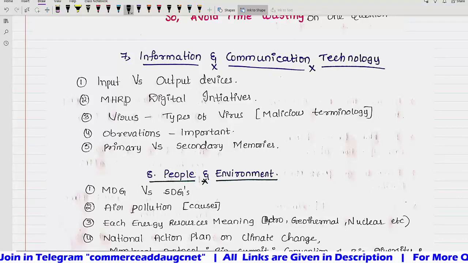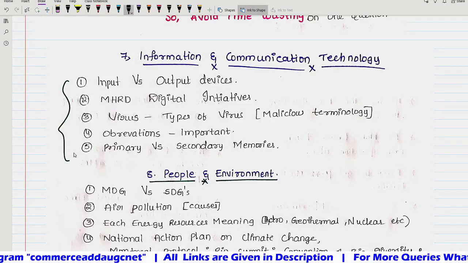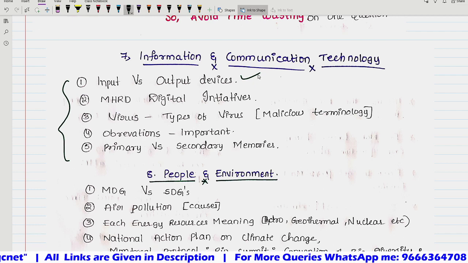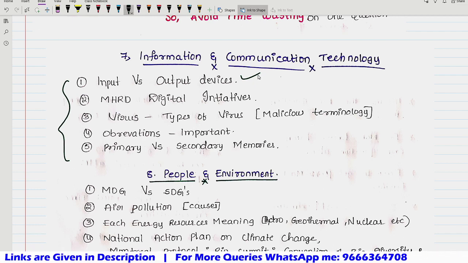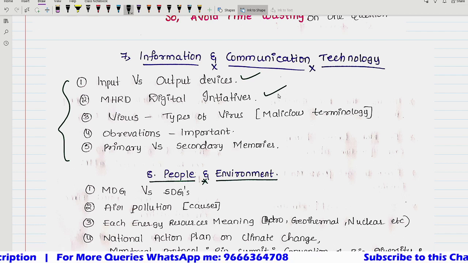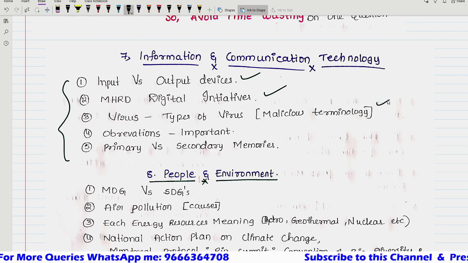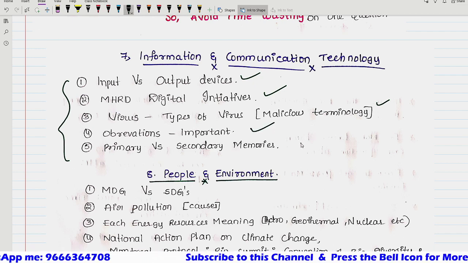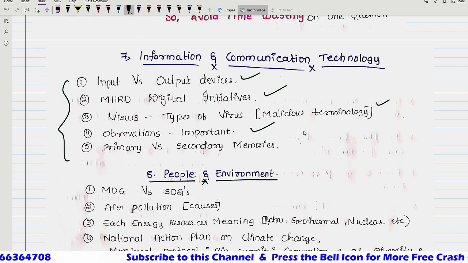In information and communication technology, the repeated areas are input and output devices comparison, where they will give a list and you have to identify what is input and what is output. MHRD digital initiatives, virus and types of virus, malicious terminology they are asking, and abbreviations are important. One question will be for sure. Primary and secondary memory of data is also one question for sure.